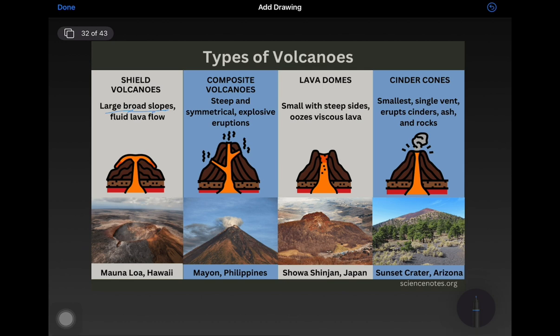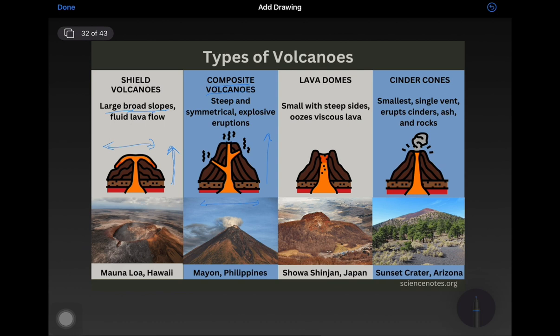You can see in this picture, these are not so steep and height is also less. Example is Mauna Loa, Hawaiian island. Then composite volcanoes. These are steep and symmetrical, with explosive eruptions. The composite volcano's height is more than the shield volcano, but the shield volcano's spread is more while the composite volcano's spread is less.